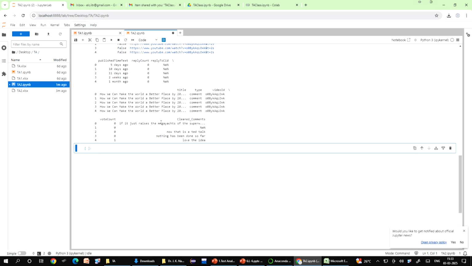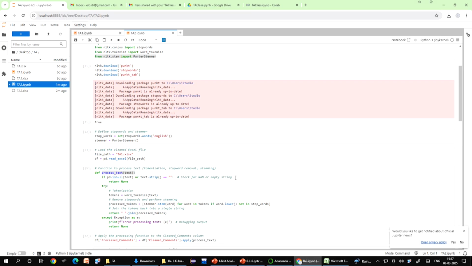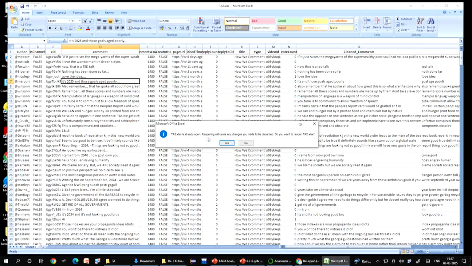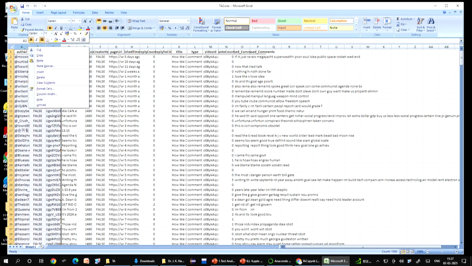So, now with this all the text pre-processing is over, and you have created a file, TA2, which has the cleaned data. So, now that pre-processing is done, we have a new file, which is TA2. Let us go to the TA2 file and see what changes have happened. The TA2 file has been saved here, right. So, let us open this file. Now, let us remove a few columns because they are unnecessary and do not add any value. Let us hide them for some time, okay, so that you can understand it better.